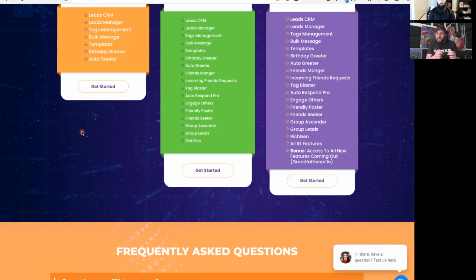There are a couple of automation tools built in, but it's a very basic package for those of you that just want to keep yourself more organized, with even small things like birthday greeter and auto greeter. It'll scan your Facebook, and if it's someone's birthday, it'll drop an awesome comment on their newsfeed for their birthday, right? It's just cool that these things are happening in the background and you can consistently have this working for you, making yourself more omnipresent.